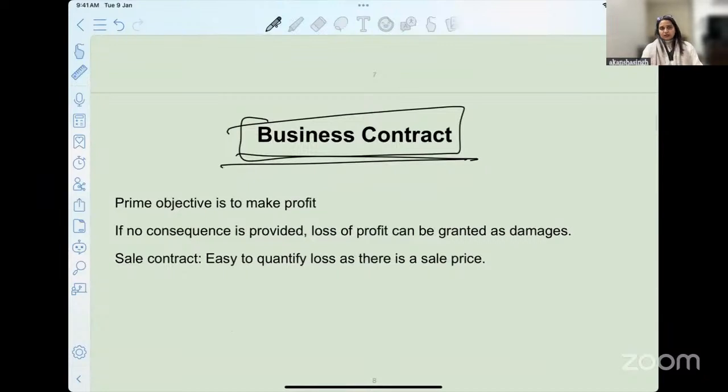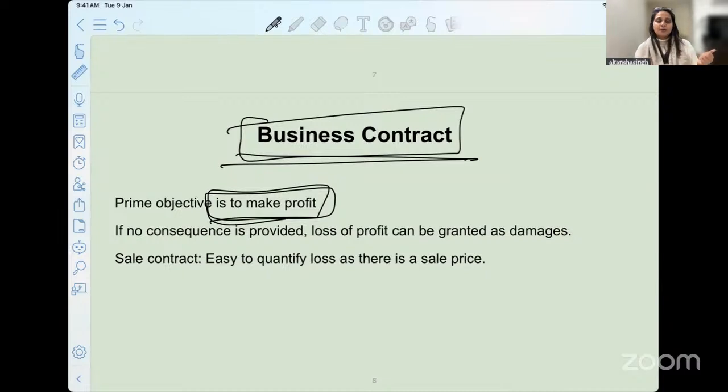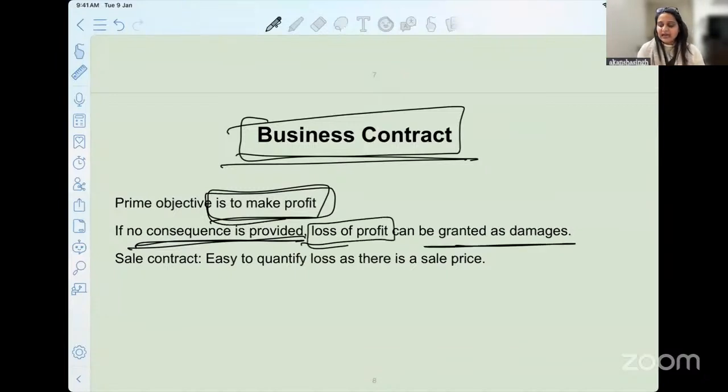Now, what is a business contract? The prime objective is to make profit out of it. When you enter into the contract, you know that there will be some profit. The profit may be known to you or unknown to you, but you understand that from this transaction there will be some amount of profit that you can expect to receive. And if you have not provided liquidated damages in your contract, liquidated damages are damages decided by the consensus of both the parties, right? So if you have not put the consequences, the loss of profit can be granted as damages.